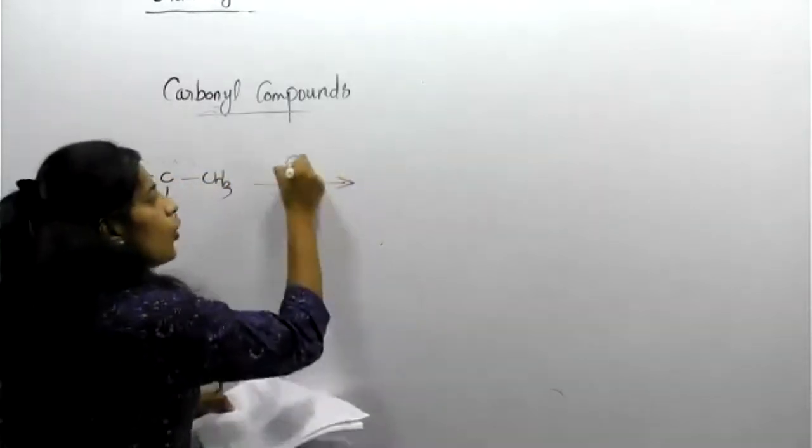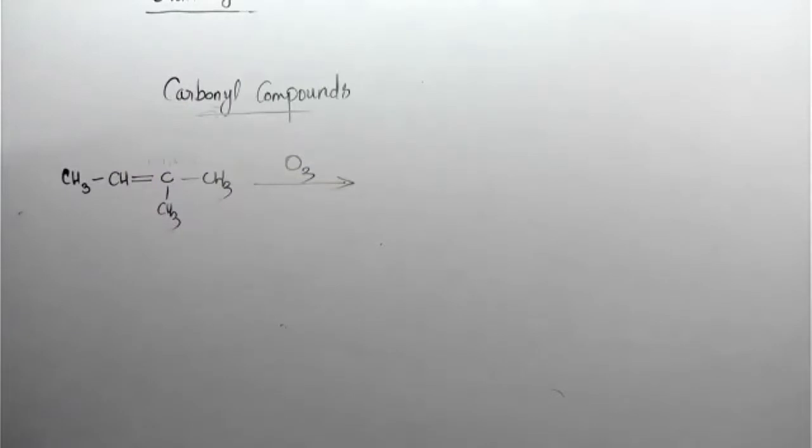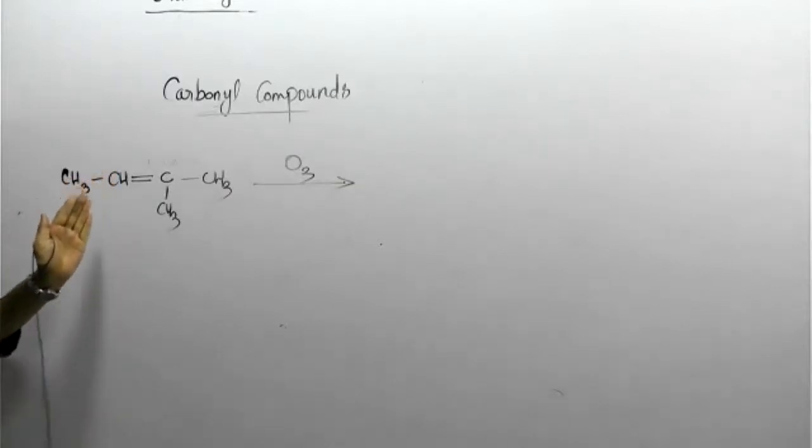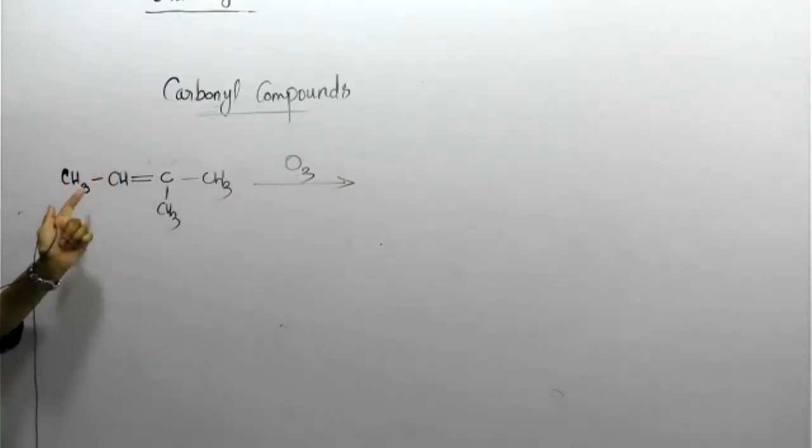Then it undergoes ozone first. Where is the attack? Can you tell me? An ozonide will be created at which position? You can see the double bond.